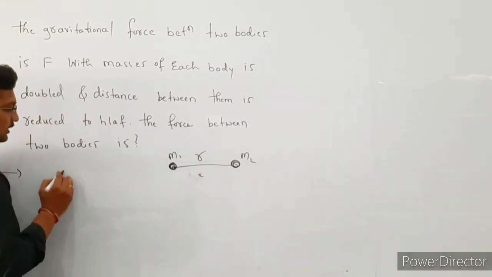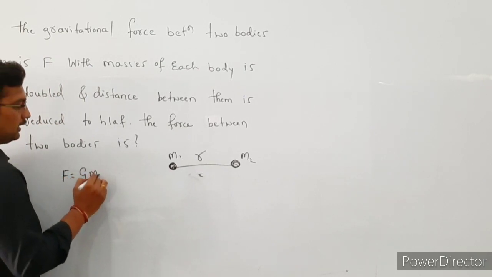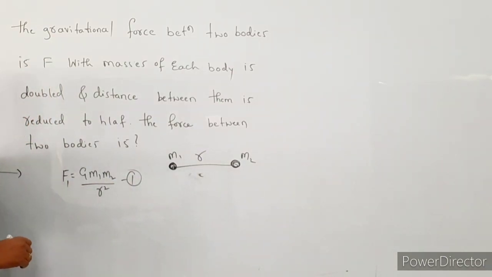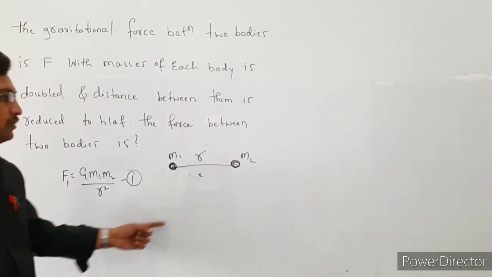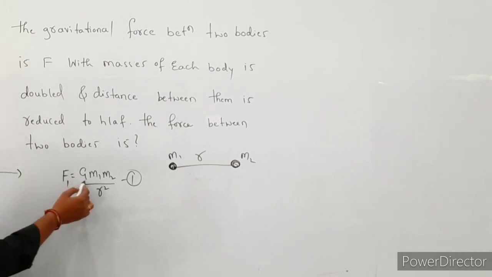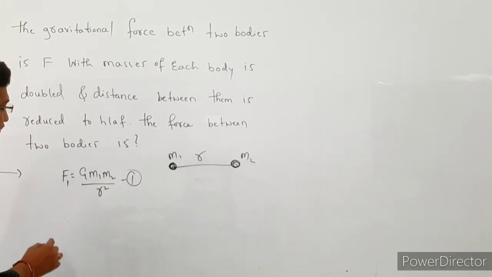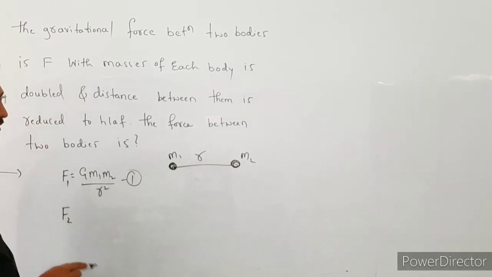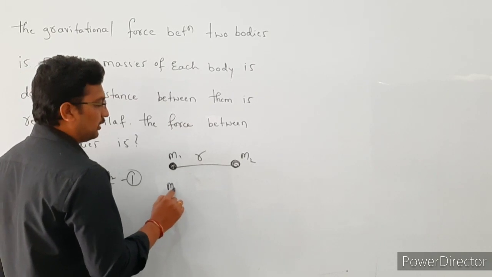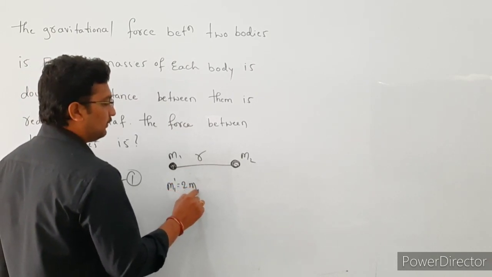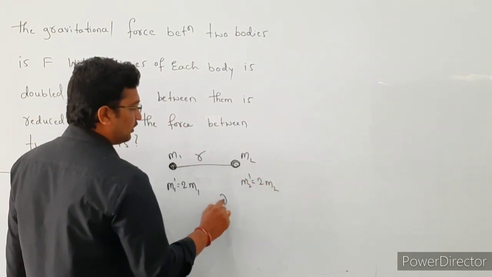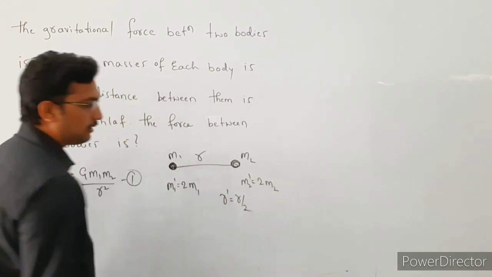Okay, see here. Then the force F is equal to G into m1 into m2 divided by r square. This is our equation number 1. So that is F1, the force between these two bodies of masses m1 and m2 separated by the distance r. F1 is equal to G into m1 into m2 divided by r square. In the second case, they doubled the masses of the bodies. So the mass of each body is doubled, that is m1 dash is equal to 2m1 and m2 dash is equal to 2m2, and the distance is reduced to half, that is r dash is equal to r by 2.